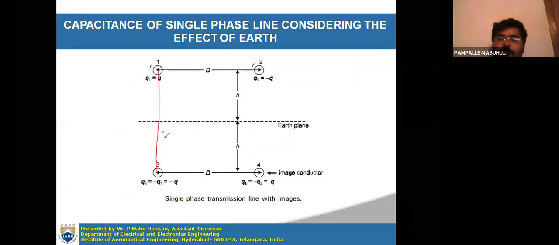This will be 2h, right? From here to here it is h, below also h, so 2h. So 1 to 3 is 2h, and 2 to 4 also 2h.